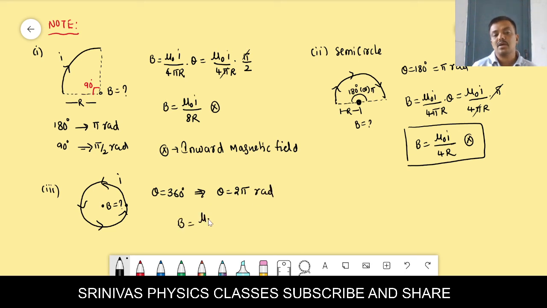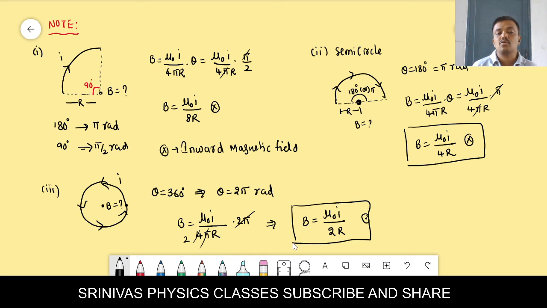That's why we will get mu naught I by 4 pi r into theta. Theta is 2 pi. When you use this, finally we will get one formula, that is mu naught I by 2r. Then we write the direction of the magnetic field is dot. In the last class we also derived the magnetic induction due to a circular loop directly, and we got this formula only. This dot is not a formula, it just indicates the direction, remember it.